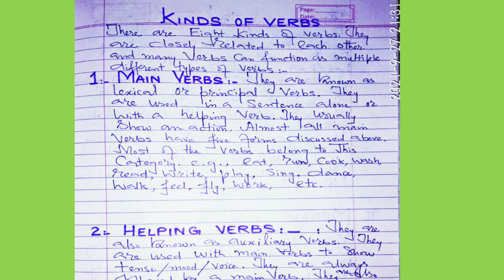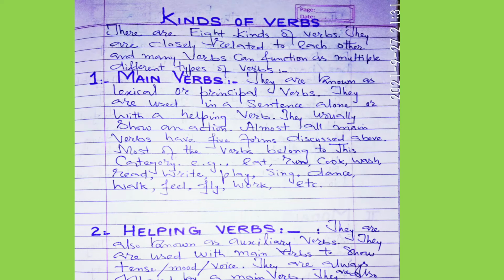लेकिन इसका मतलब ये नहीं है कि ये हेल्पिंग वर्ब्स के साथ इस्तेमाल नहीं होते हैं, ये उनके साथ भी इस्तेमाल होते हैं और विद ए हेल्पिंग वर्ब. दे आर यूज्ड आल्सो विद ए हेल्पिंग वर्ब. They usually show an action. Main verb जो है usually they show an action. Most of the verbs, main verbs, show action. Almost all main verbs have 5 forms. We have discussed already 5 forms of verbs. ये जो main verbs है उनकी 5 forms है.